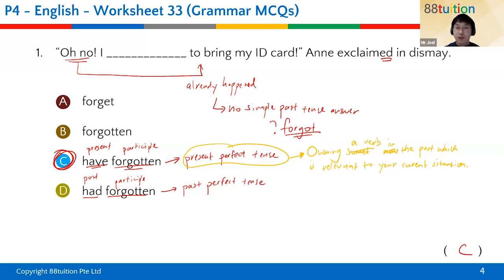When your teacher asks you, Zoe, have you done your homework? And then Zoe will be like, oh, yes, sir, I have done my homework. That is the present perfect that you're using right there. When you need to own something now, and it's important that you own it now, use the present perfect to show that you have or haven't completed your responsibility.